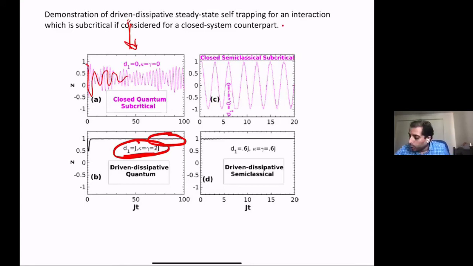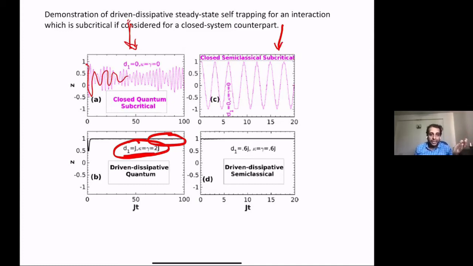And you can do the same thing for the semi-classical calculations also, where you can see that if I have a system which is not trapped in the isolated case, I can open up the system carefully and give rise to self-trapped states. So I wanted to just highlight that if you have an open quantum system, you might achieve self-trapping even when the closed counterpart is not self-trapped.